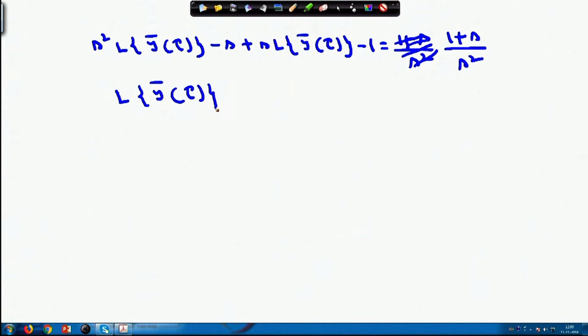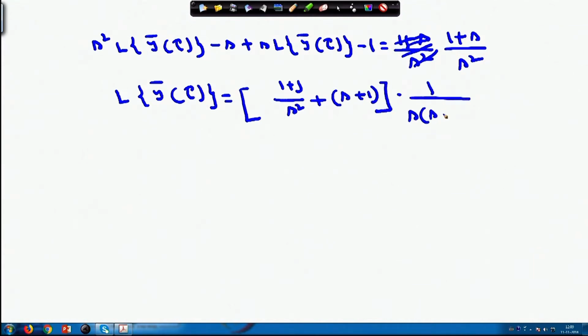Laplace transform of y bar tau, this I can write down as 1 plus s by s square, plus s plus 1 into 1 by s into s plus 1. And from here I can calculate this one.